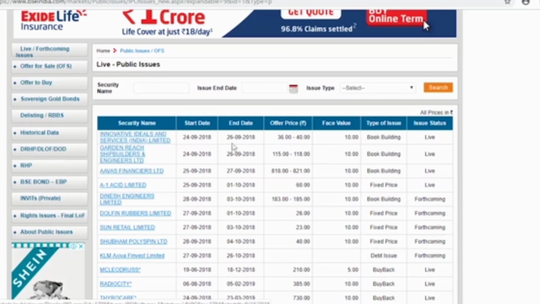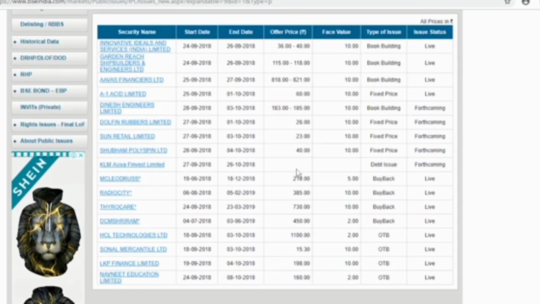So we see a lot of companies coming up with their book building process. Say for instance, Innovative Ideals and Services Limited is coming at book building. The offer price is between 36 to 40. Garden Reach Shipbuilders and Engineers, the offer price is between 115 to 118, and like that. We see McLeod Russell coming up with a buyback at 210 rupees.